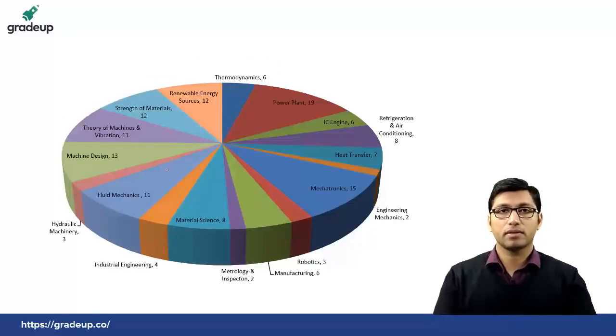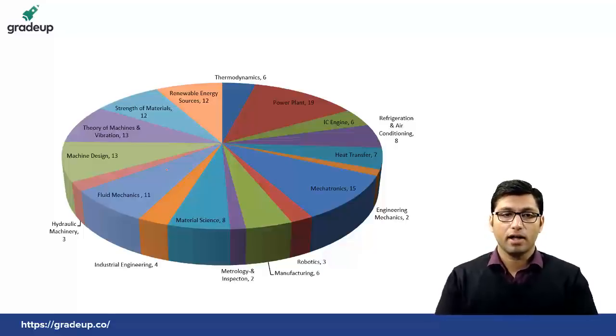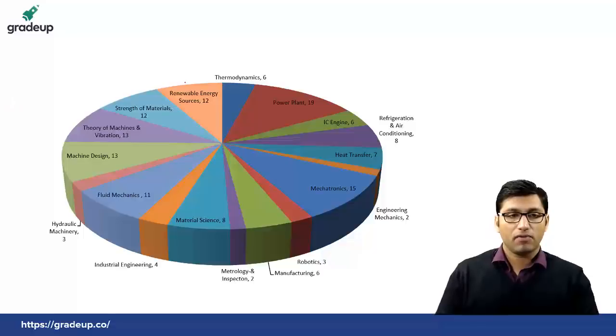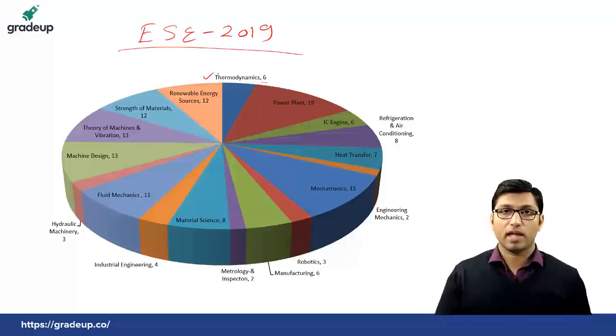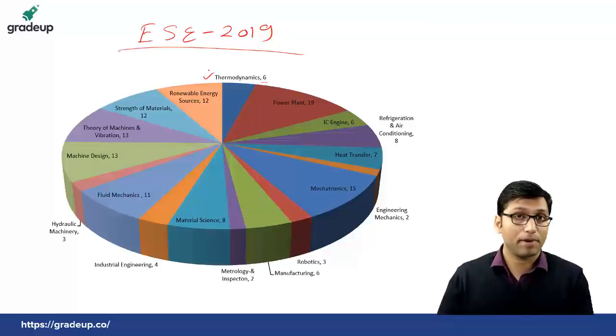If we compare this with the help of a pie chart, the number of questions allotted to particular subjects are given here. If you see thermodynamics, there were 6 questions in ESE 2019. And if we compare 17 and 18, from thermodynamics there were 13 and 17 questions. So this time the number of questions for thermodynamics has been reduced.